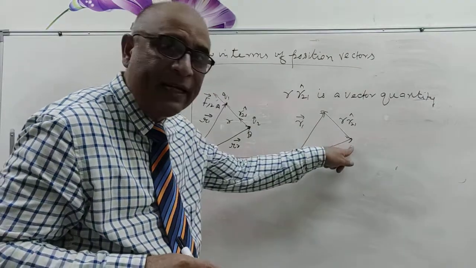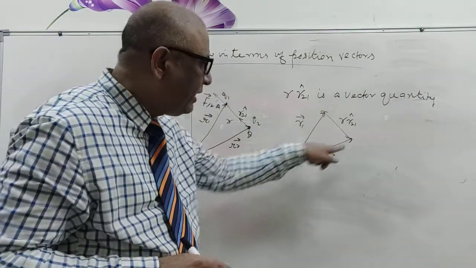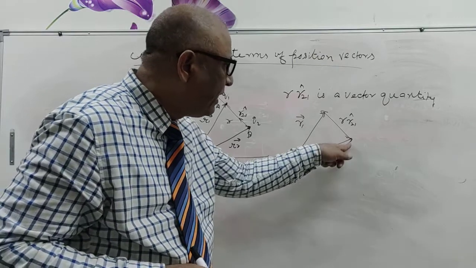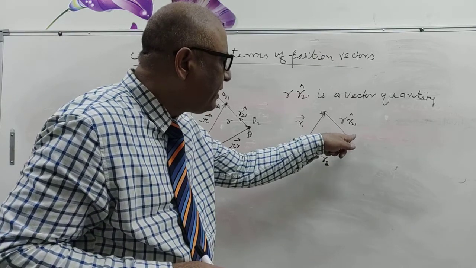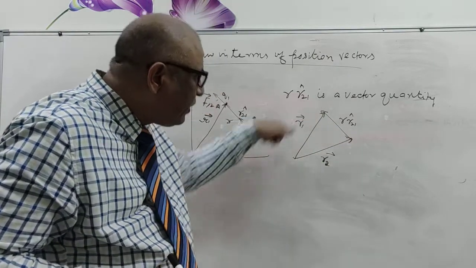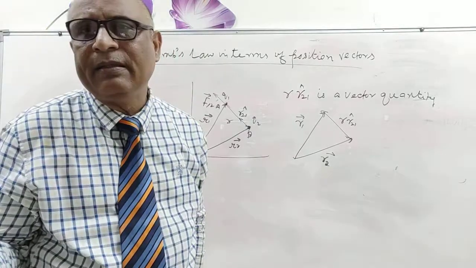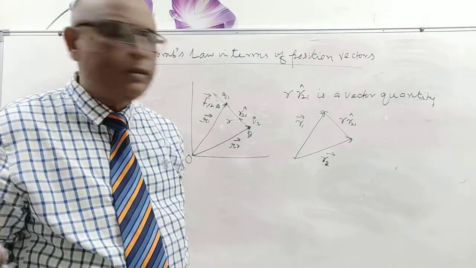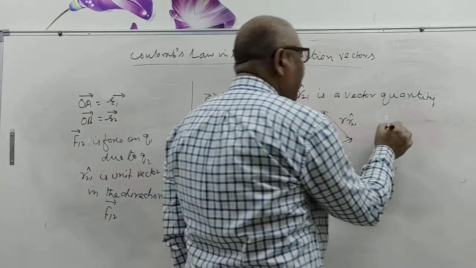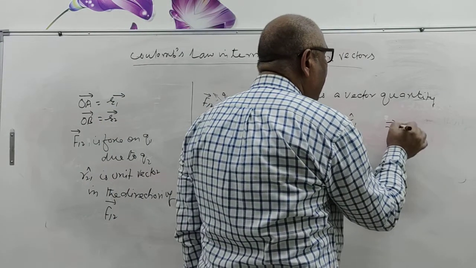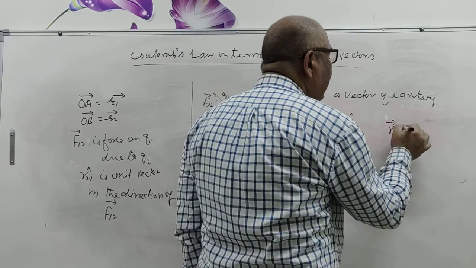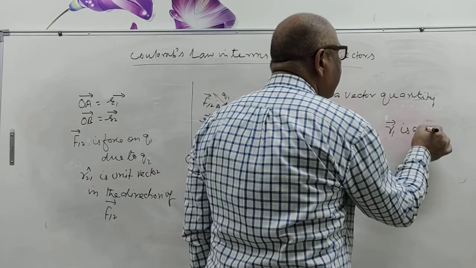Tail, head. Here in R2, tail, head. R21 cap, tail, head. But here head to tail. R1 vector is the resultant vector.